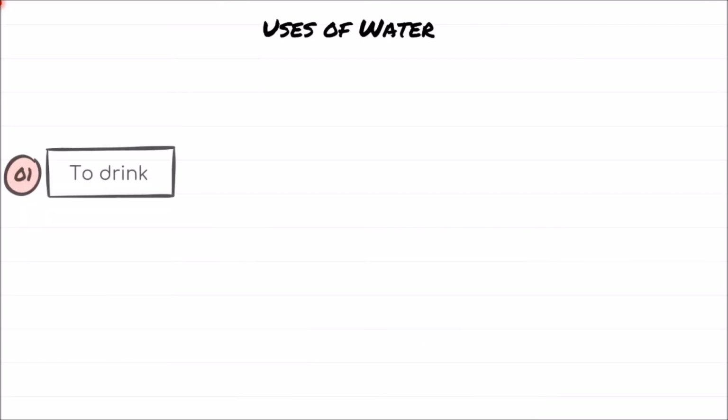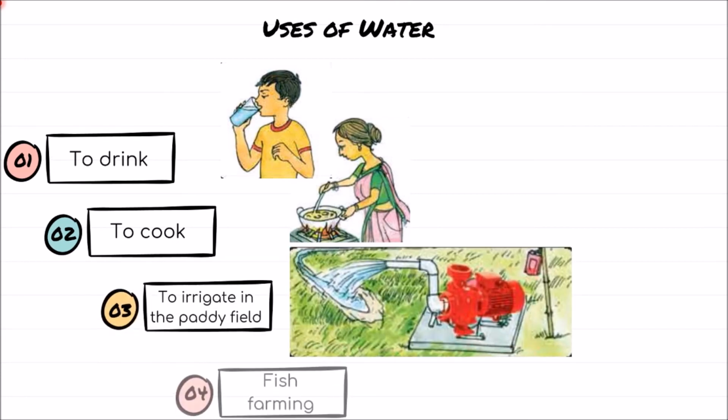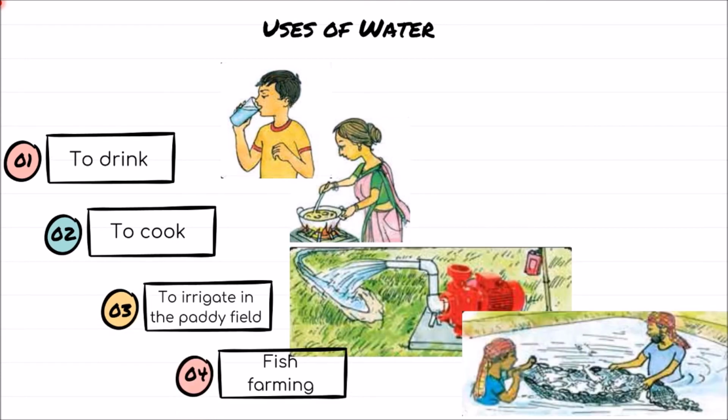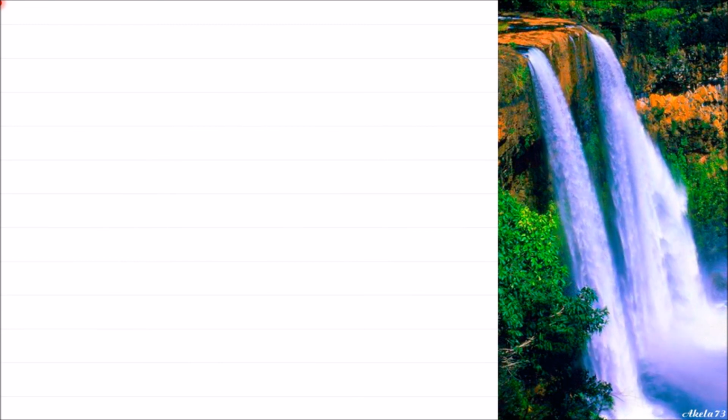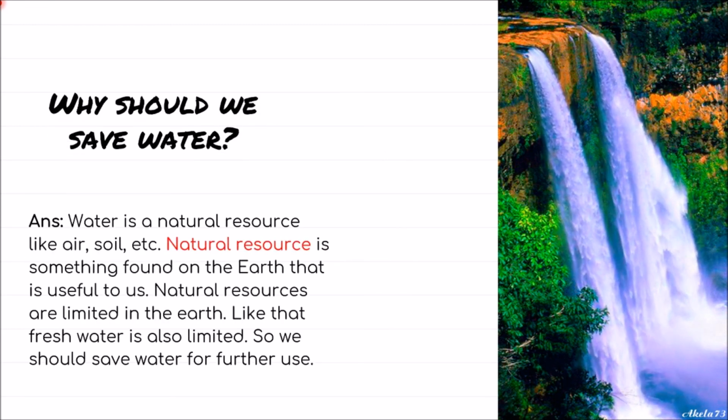Now can you tell me some uses of water? Yes, we use water to drink, to cook, to irrigate the paddy field, for fish farming, and so on. Here is a question. If I ask you why should we save water? Here is the answer. You can write like this. Since it is in the video, you can watch it later.